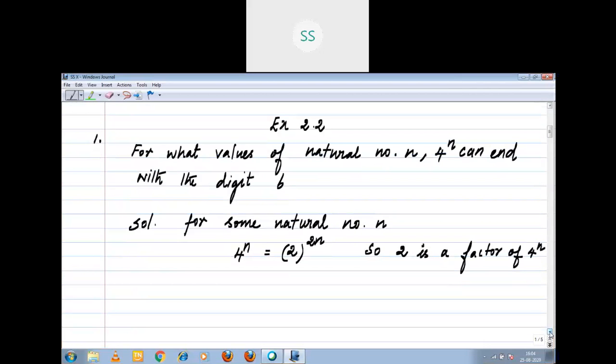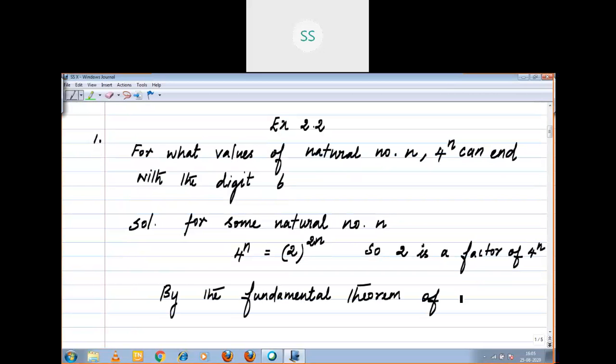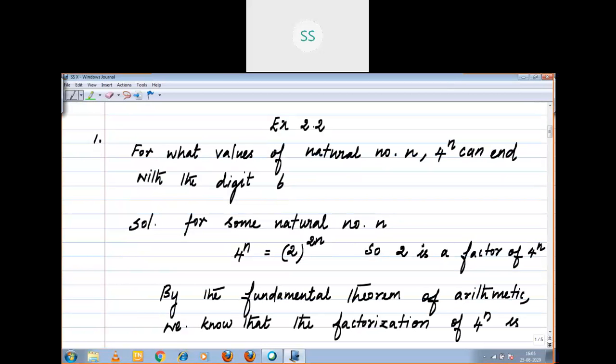Now, what does the fundamental theorem of arithmetic say? By the fundamental theorem of arithmetic, we know that the factorization of 4 power n is unique.